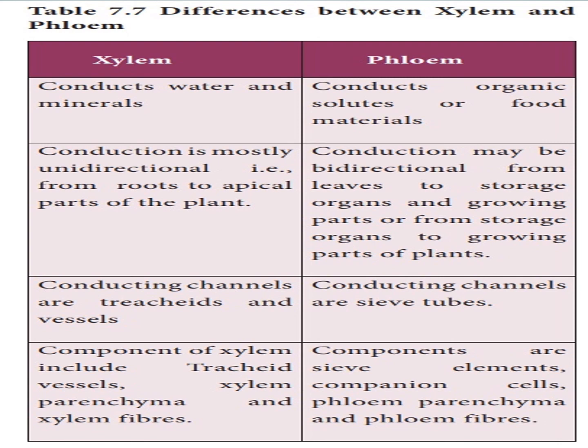Two directions. Conducting channels of xylem are tracheids and vessels. Conducting channels of phloem are sieve tubes. Components of xylem include tracheids, vessels, xylem parenchyma and xylem fiber. Components of phloem include sieve elements, companion cells, phloem parenchyma and phloem fiber. Okay, these are the differences between xylem and phloem.